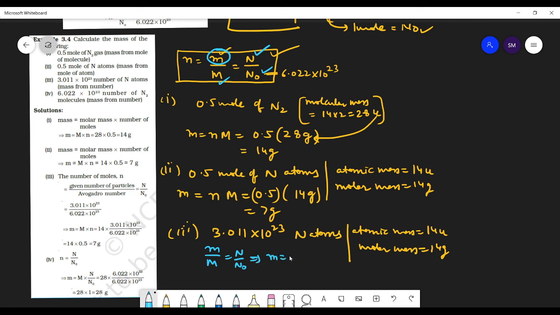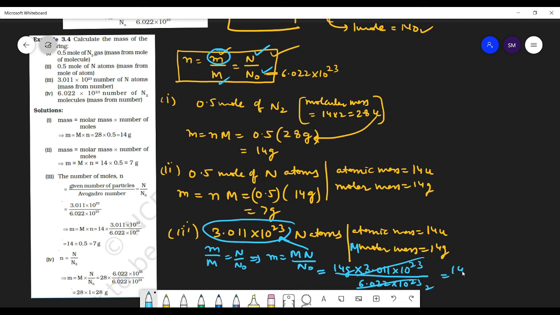So m will be equals to M into N divided by N naught. So that will be equals to, what is your M? Molar mass. 14 grams, into what is your N? 3.011 into 10 to the power 23, divided by N naught, 6.022 into 10 to the power 23. As simple as that. Cut this from here. How much? 2. So 14 grams upon 2, that is equals to 7 grams. Students tell me, can anything be easier than this?